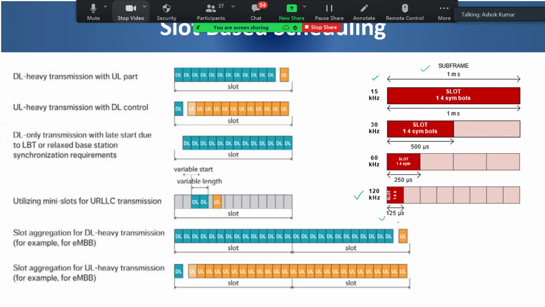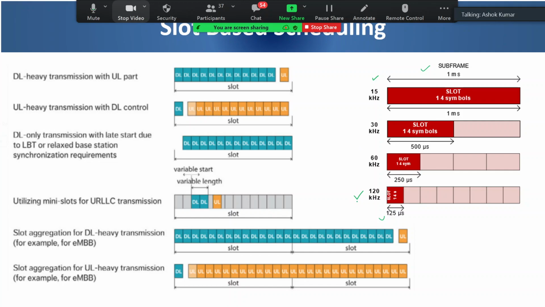So latency is better in which numerology? Can somebody answer? Higher numerology, because the allocation of resources is faster. Whereas allocation of resources is slower in the lower numerology, because every 1 millisecond I allocate the resource. So I have to wait. The data will wait there in a buffer and then allocation may happen.